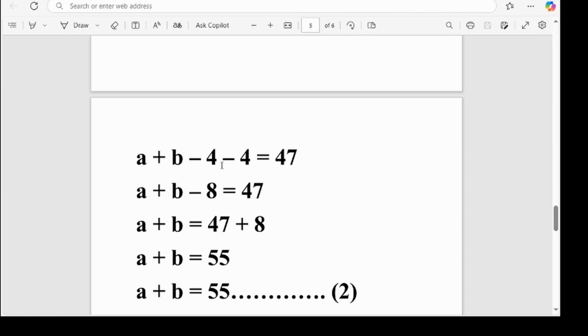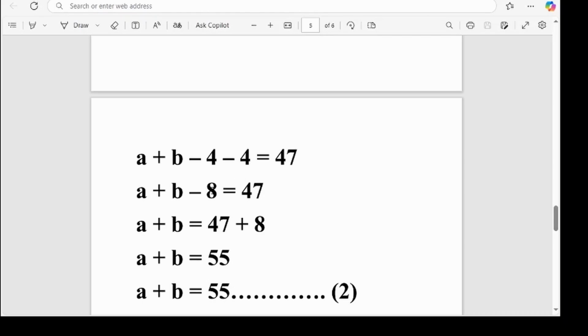So moving forward, we would group like terms. So alphabets will be at one side, numbers will be at the other side. Okay, so A plus B would equate to 47 plus 8, because this 8 is a negative 8 and it will cross the equal sign. So whenever a negative number or any number crosses an equal to sign, it changes its form, right?